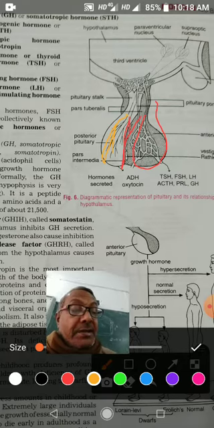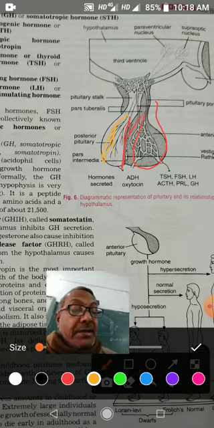Now you have to see the structure of the anterior pituitary. This is the anterior pituitary, and it is made up of chromophobes and chromophils. Chromophils are made up of two types of cells.